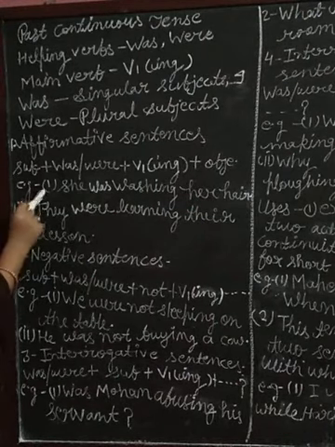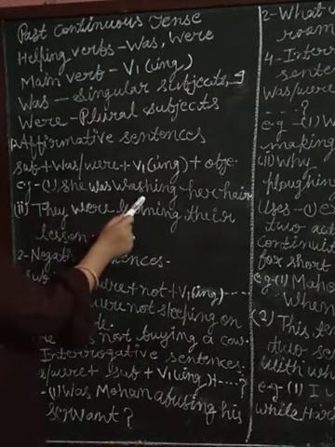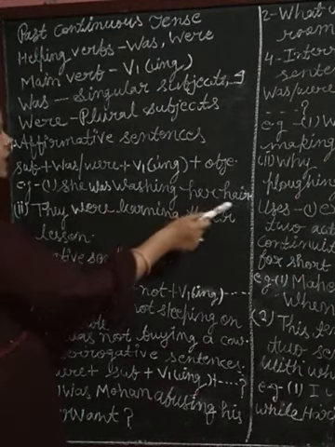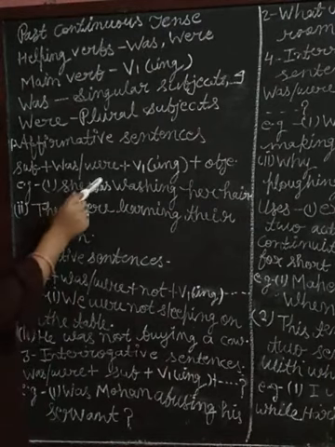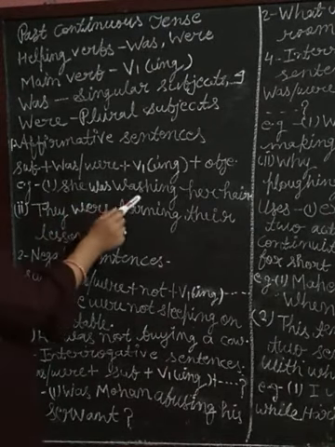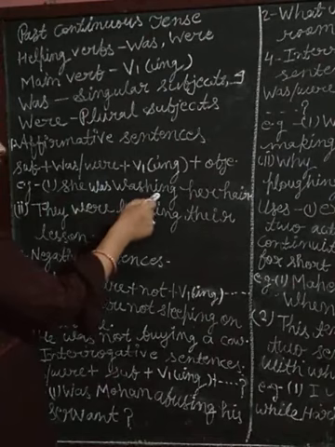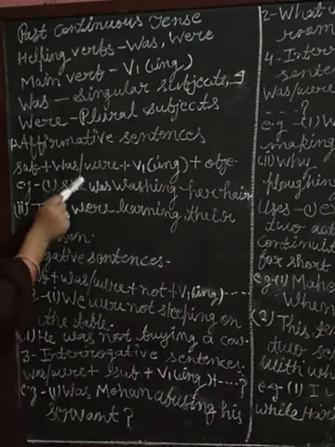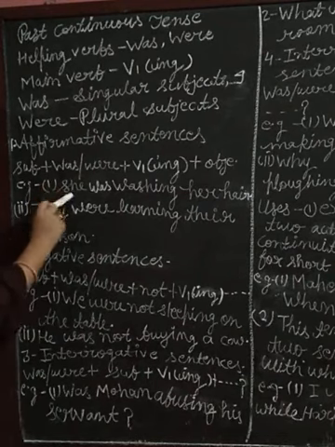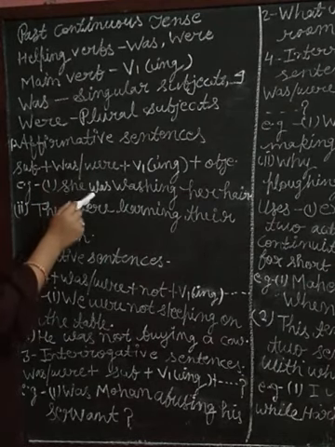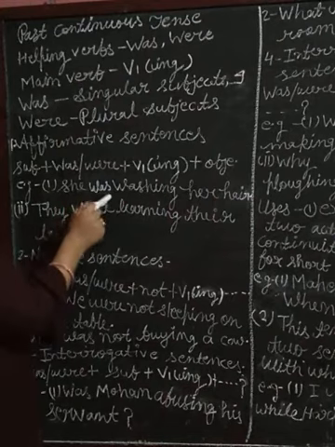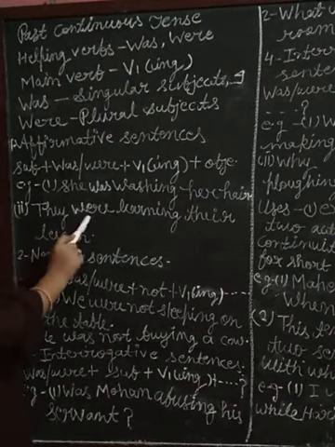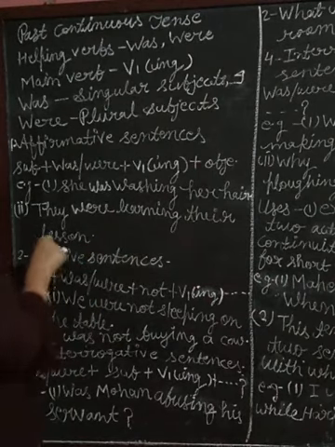One example is: She was washing her hair. She is the subject. Was is a helping verb. Washing is a verb first form with ing. Her hair, object. Okay, students, she is a singular subject, so we use the helping verb was here. And another example: They were learning their lesson.